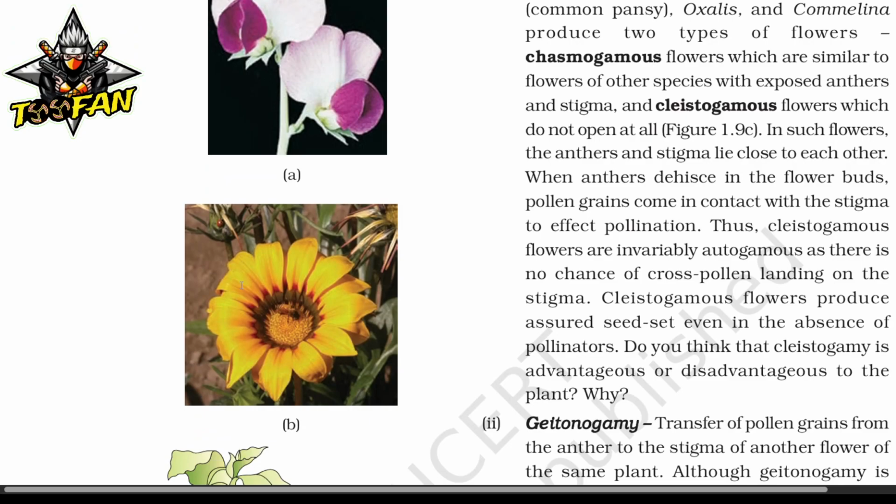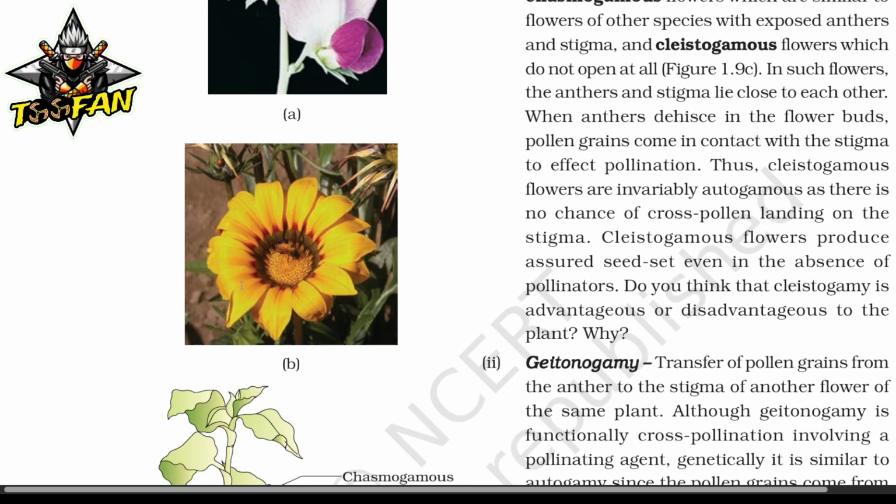Cleistogamous flowers produce assured seed set even in the absence of pollinators. Do you think that cleistogamy is advantageous or disadvantageous to the plant, and why?